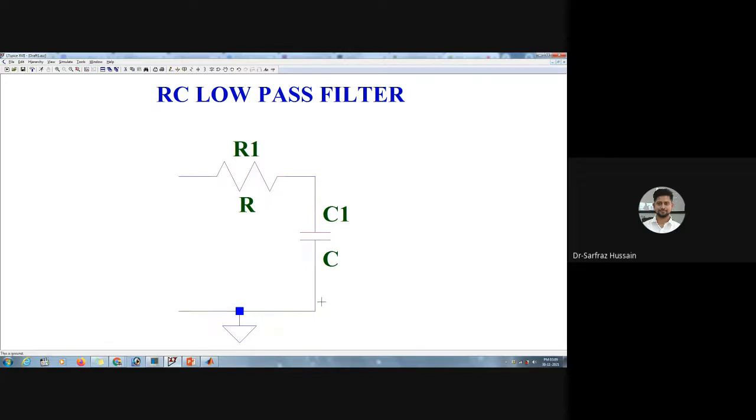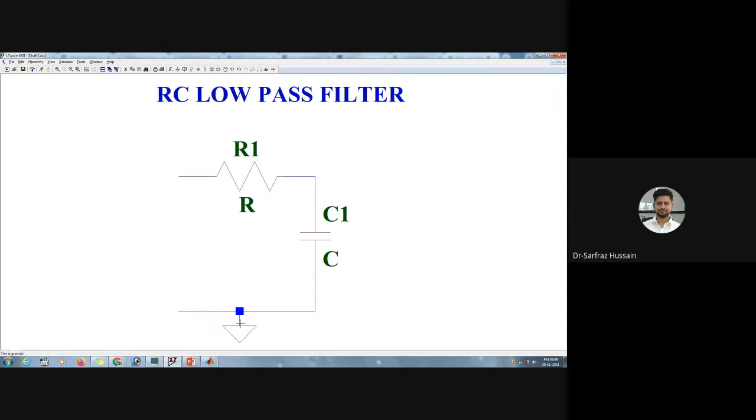So LT-Spice doesn't read the complete circuit as a ground terminal. It will say that it is a floating point. It will not say that it is connected to ground. So it will assume that it is a floating point over here. So in order to make this a reference point, we need a ground over here. It is a condition for LT-Spice that we need a ground for a reference circuit, or any other voltage.